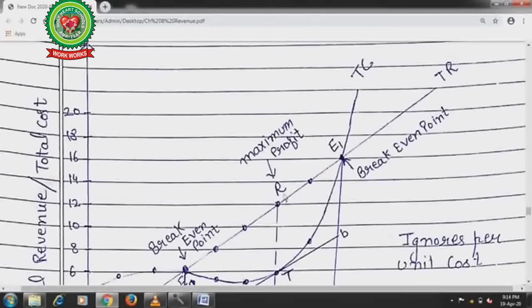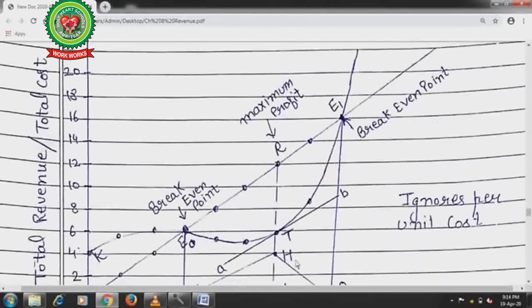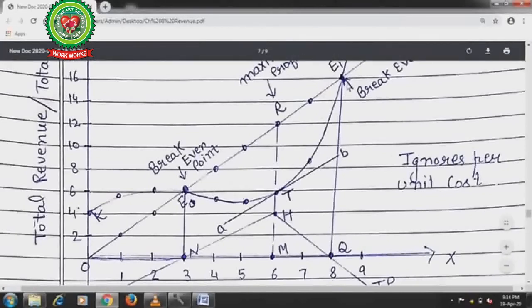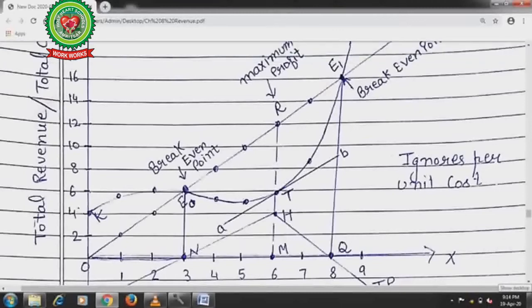TR is the profit. This is your production. This much of rupees the producer will give to the productive factors and this much is left with the producer as a profit. Now next, in this case both points are considered as the break-even point because at both the points the producer gets profit. Producer is getting profit at both the points.